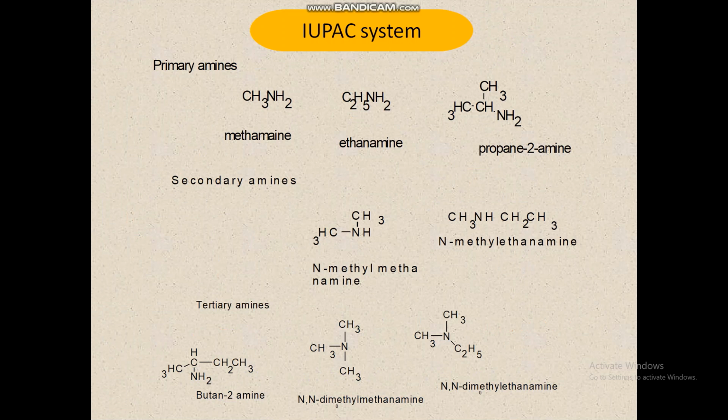Secondary amines and tertiary amines are named as N-substituted derivatives of alkanamines. For example, N-methylmethanamine, N-methylethanamine. For tertiary amines, it is butan-2-amine, N,N-dimethylmethanamine, N,N-dimethylethanamine.